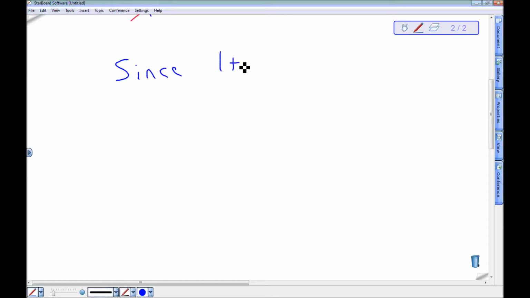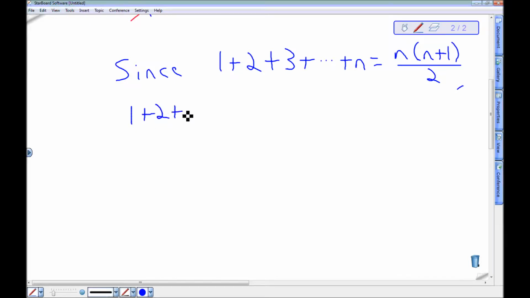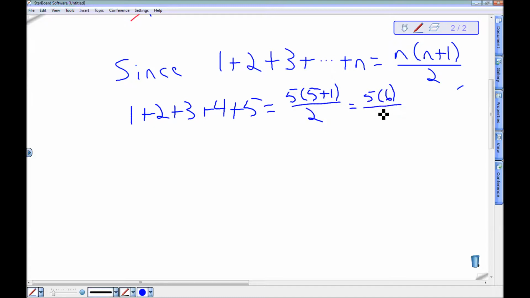Since 1 plus 2 plus 3 plus ... plus n equals n times n plus 1 divided by 2, I know that 1 plus 2 plus 3 plus 4 plus 5 is equal to 5 times 5 plus 1 over 2, which is 5 times 6 over 2, which is 15.